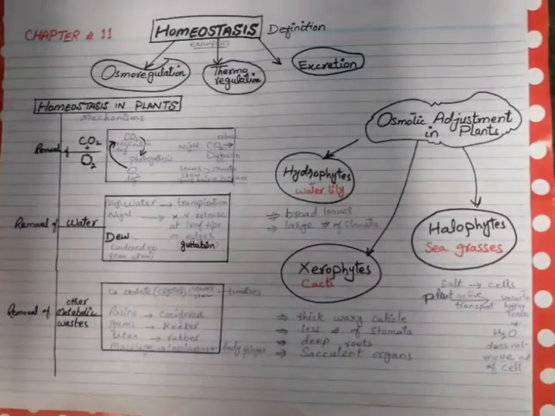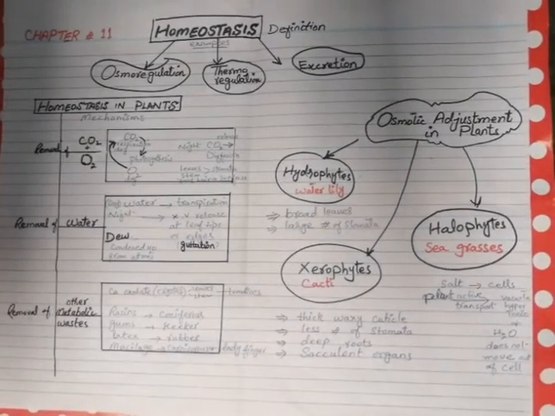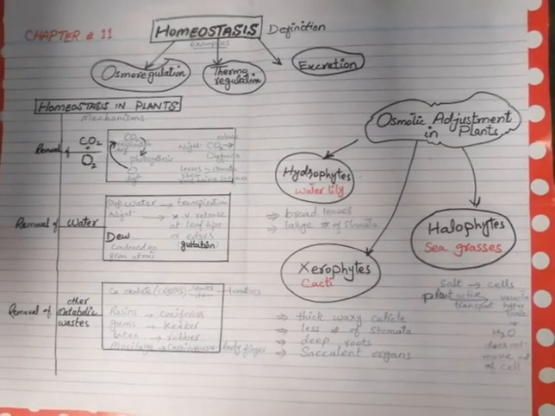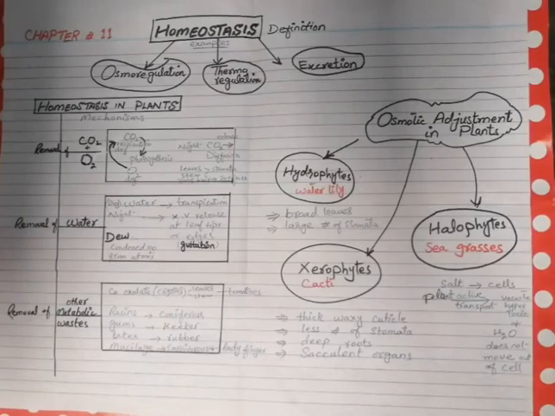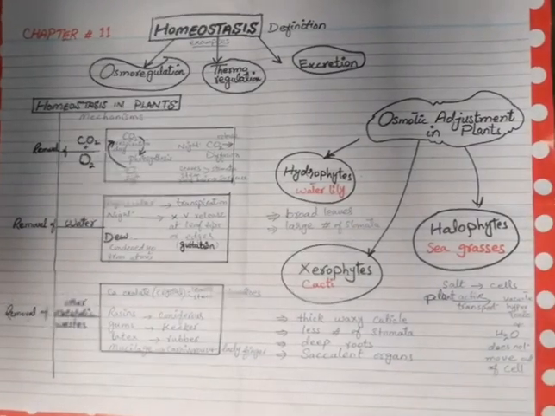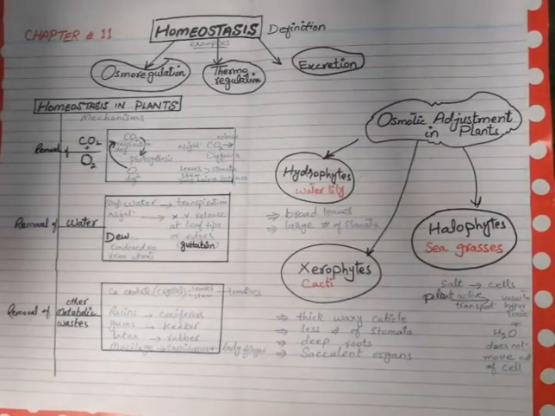And the second one is thermoregulation. Thermoregulation is the maintenance of internal temperature, that is 37 degrees centigrade. Whatever is the temperature in the outside environment, whether it is very cold or hot outside, the internal condition will be 37 degrees centigrade.